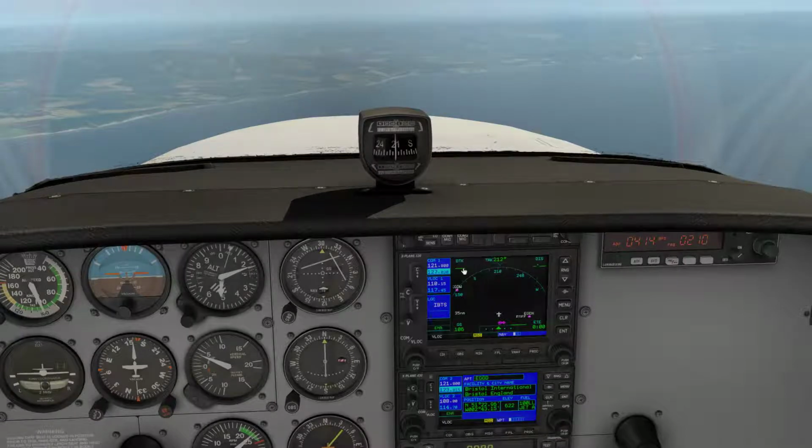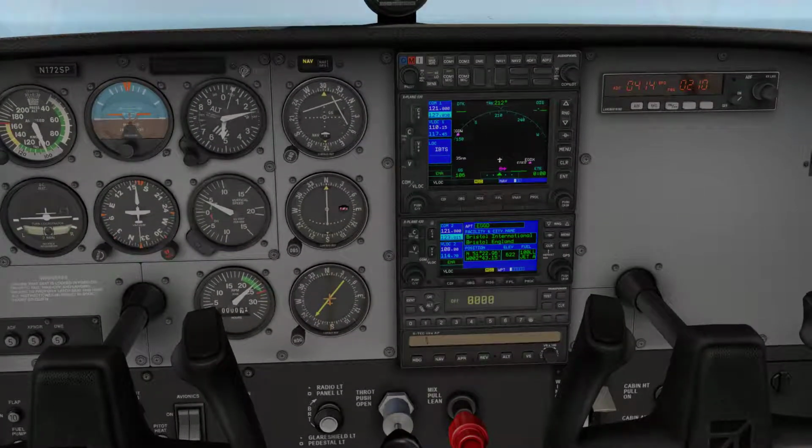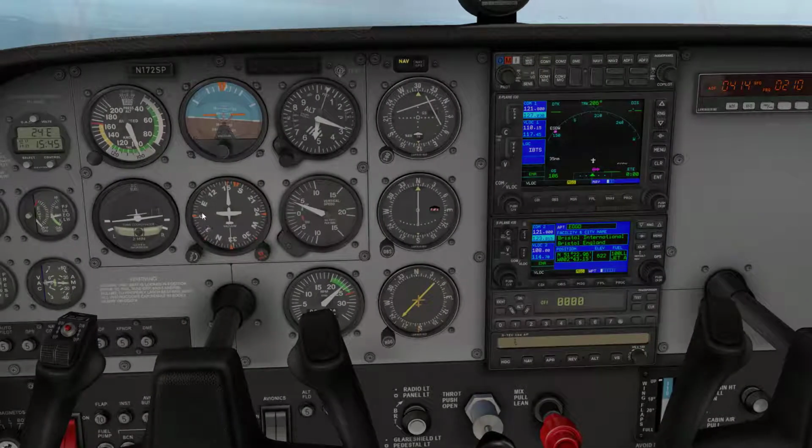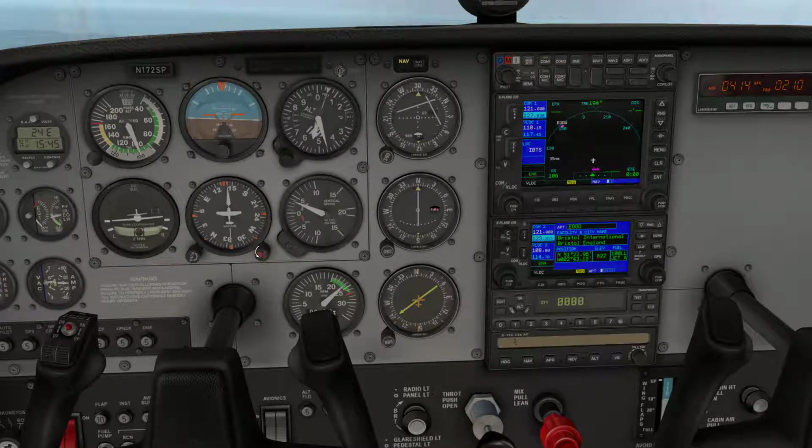So first thing we want to do is set a heading on the Autopilot, and to do that all we do is click on heading over here. You see at the moment this is the direction we're flying in, and I want to fly in an easterly direction over this way. So I'm going to go down to this HDG dial, and I'm going to use the mouse wheel to rotate the dial to east.